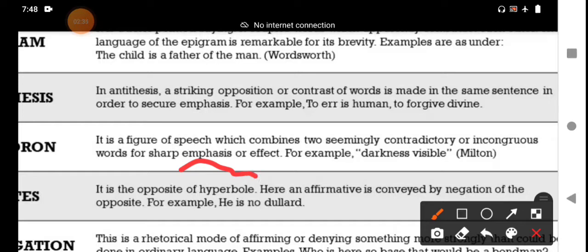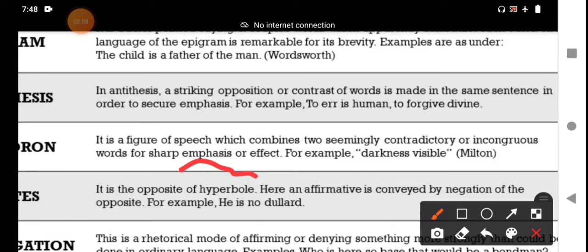Emphasis or effect. Darkness visible. Darkness may be visible, it can be seen, but in the darkness we cannot see anything. These are contradictory words. Contradictory means different agreement, different harmony.